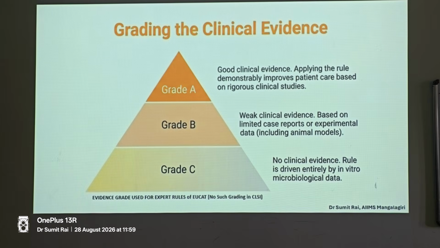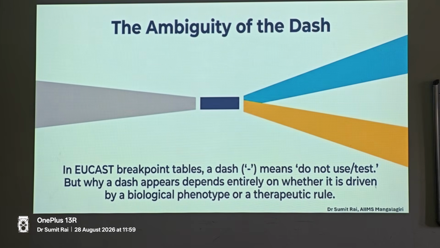Later on they realized that this is not the correct evidence, because ESBL is substrate specific. If it is a CTX-M, it will attack cefotaxime and ceftriaxone, but it may not affect ceftazidime. At the same time, they are not sure whether they can really use ceftazidime as a treatment option or not, which is why they had a very guarded opinion. So that's probably grade B or grade C kind of evidence, but there is no specific conclusion by CLSI on what to be used and what not to be used. Now they say it is to be used primarily for epidemiological purposes, for hospital infection control.